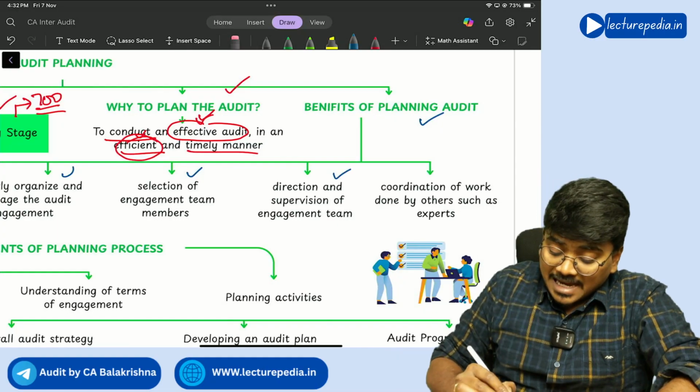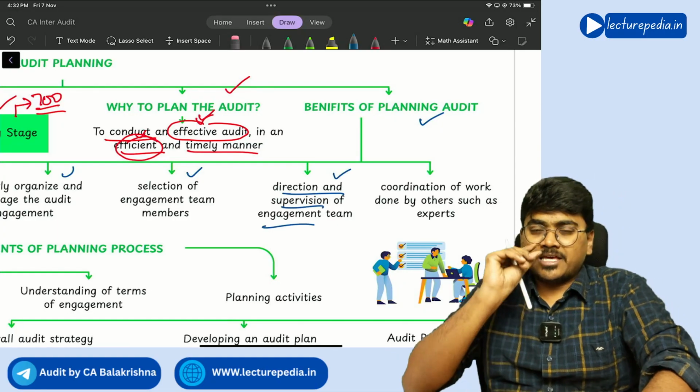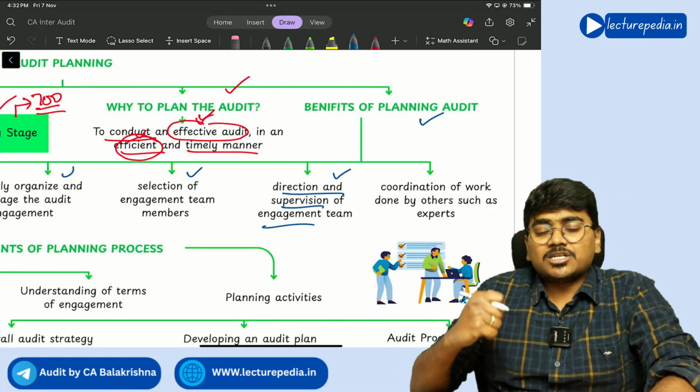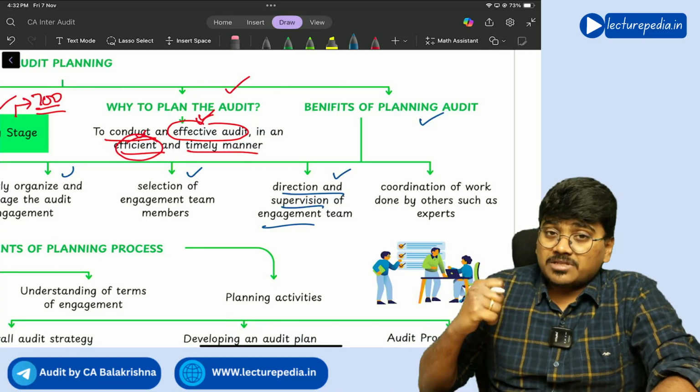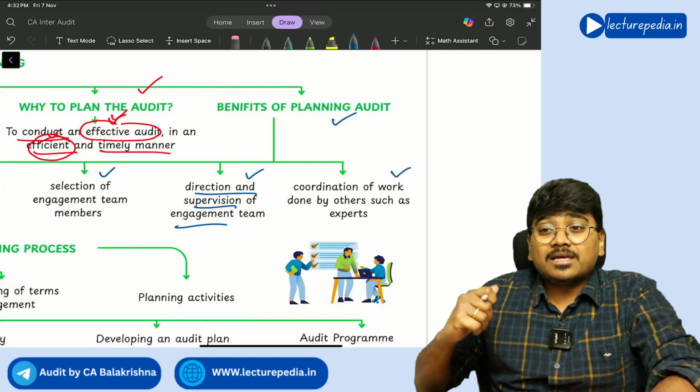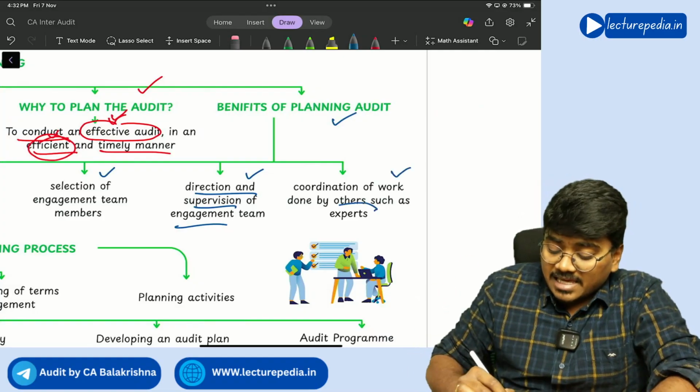Next, direction and supervision of engagement team. You can give guidance, you can supervise the engagement team on the work that they have done with the help of planning. And coordination of work done by others, such as experts.